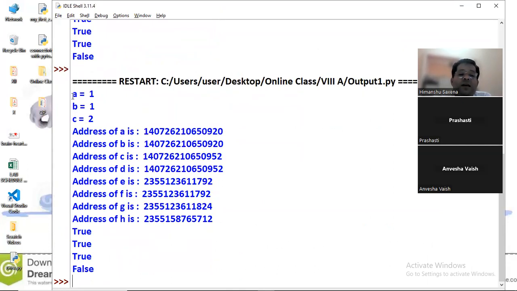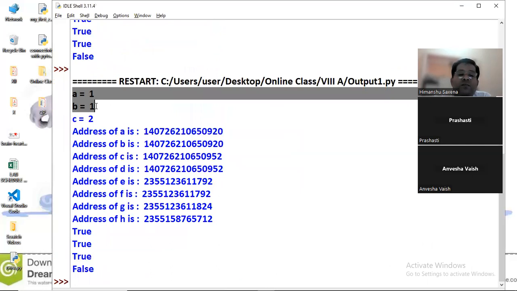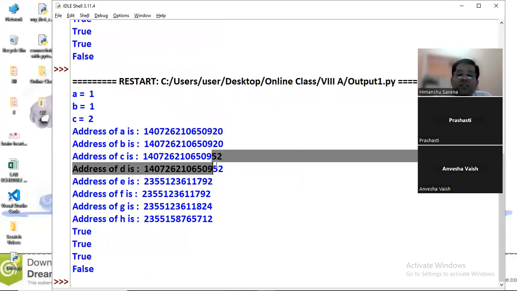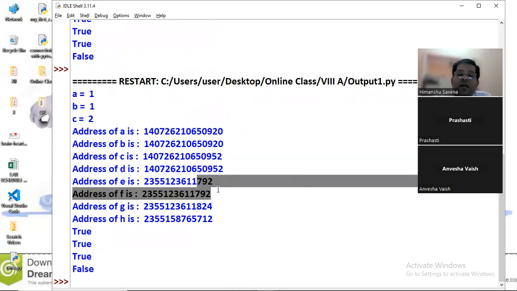Now you can see here both a and b have the same value, that is why the location is the same. And c and d also have the same value 2, that's why they are sharing the same location. e and f also have the same value, that's why they are sharing the same value.